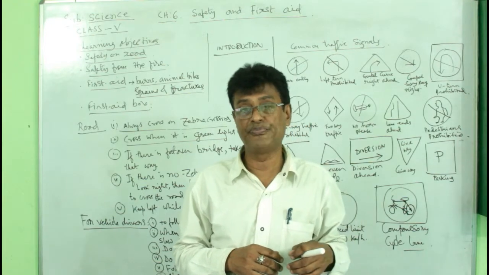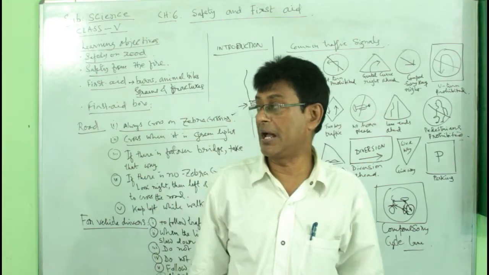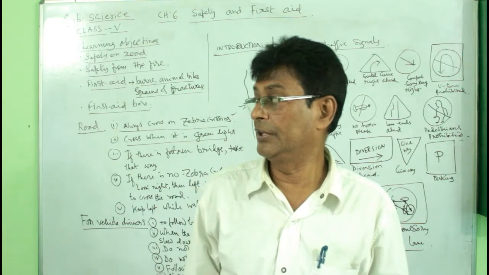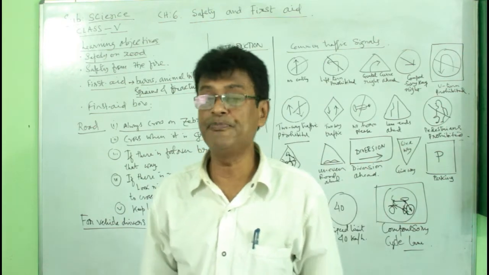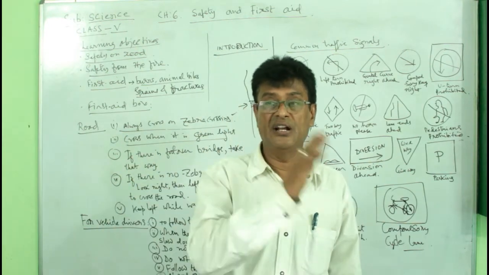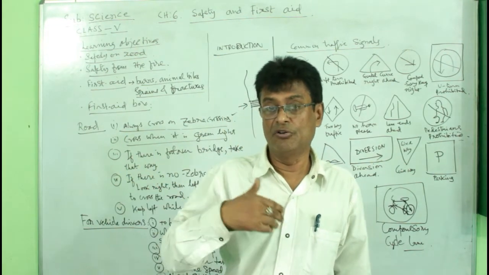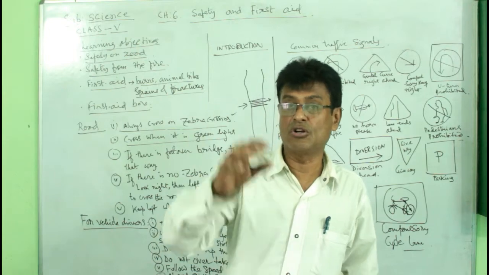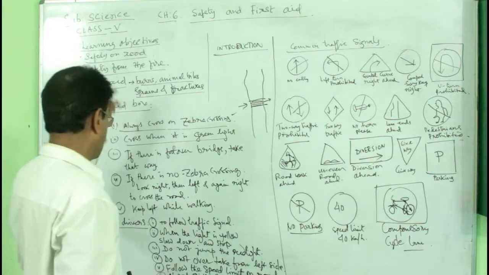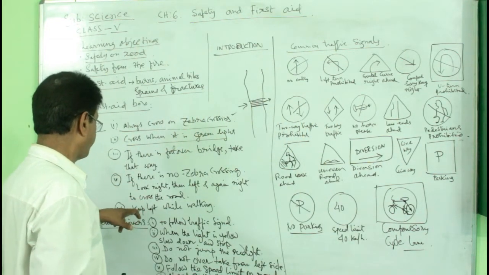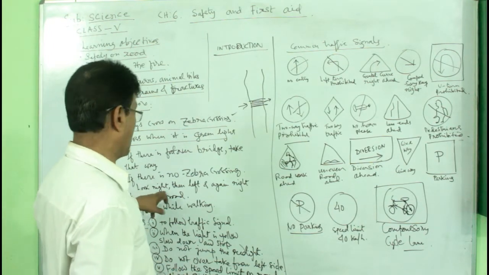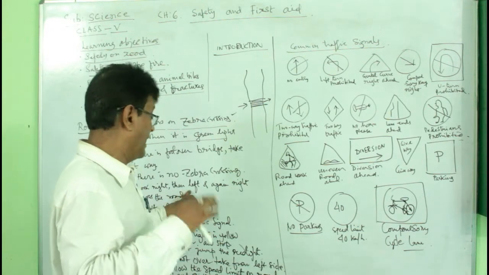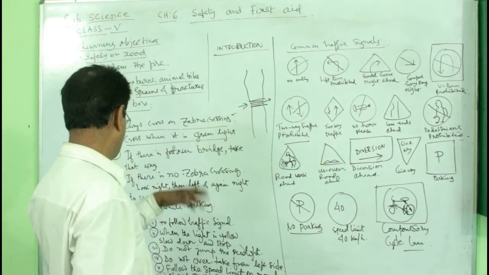What do you do? You will just look at the right, start walking, then look at the left, and then again look at the right. So right, left, right. By doing that, you are walking and watching, so you will cross the road. So if there is no zebra crossing, look right first, then look left, and again look right, then cross the road.